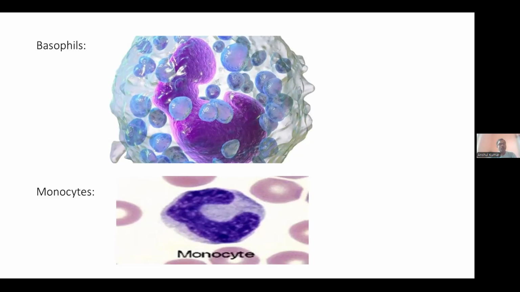They have a reniform or lobated round to oval nucleus with glassy chromatin. So the chromatin is glass-like, and the nucleus is slightly concave shaped, curved. You can see here it is curve-like in shape. So here monocytes circulate in the blood at 4 to 5%, and they have a reniform or lobated round to oval nucleus with glassy chromatin.